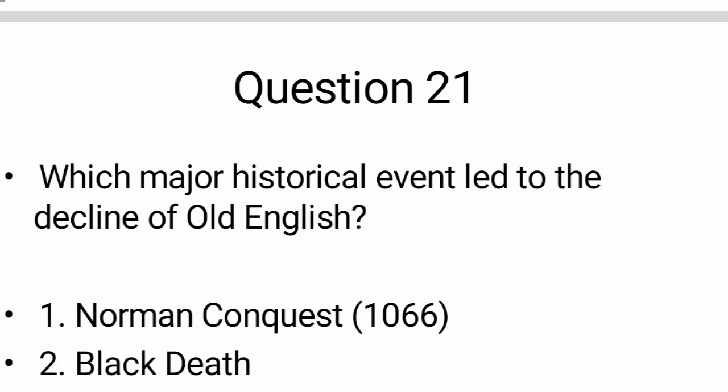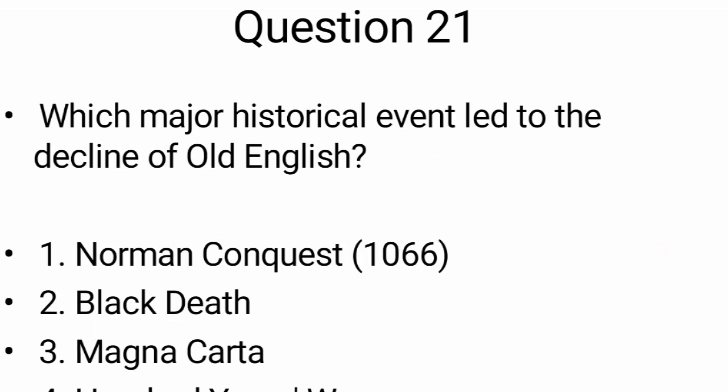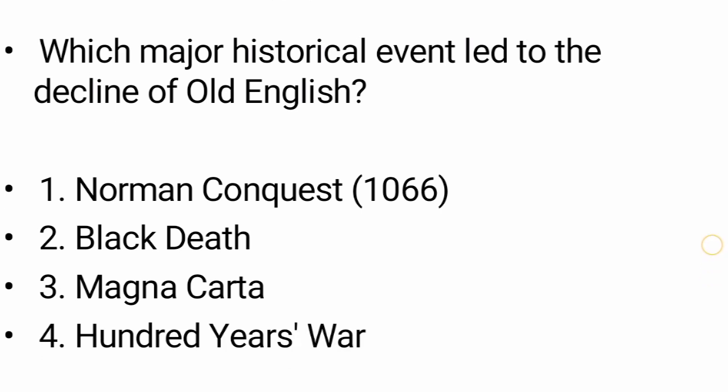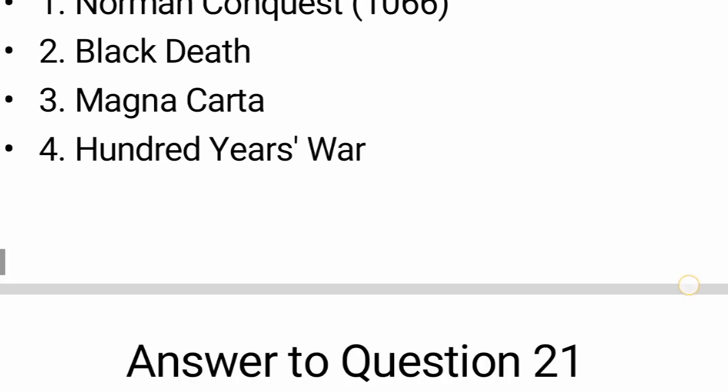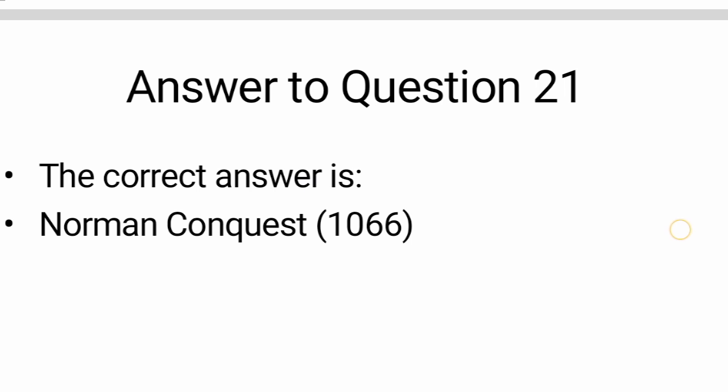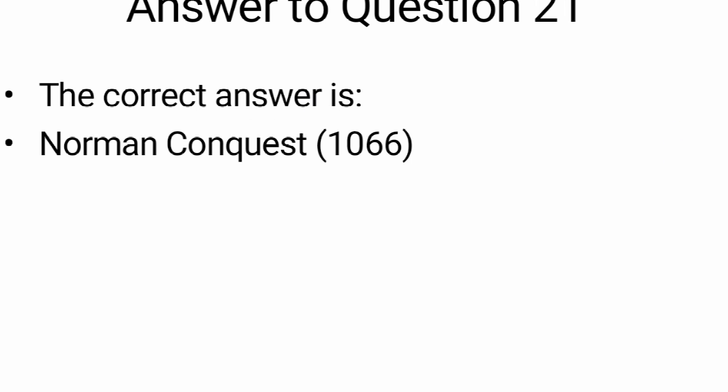Next question. Question number 21. Which major historical event led to the decline of Old English? You must know this answer. That means which incident took place after which Old English disappeared. So the correct answer would be the Norman Conquest, which started in 1066.